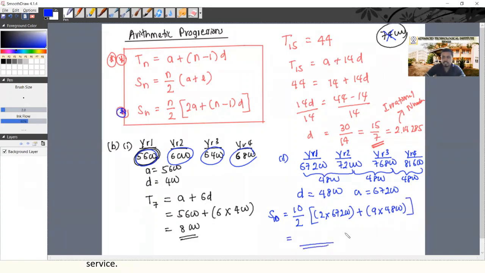Once you simplify this, 67,200 into 2 plus 9 into 4,800, equals 5 into ... 888,000.